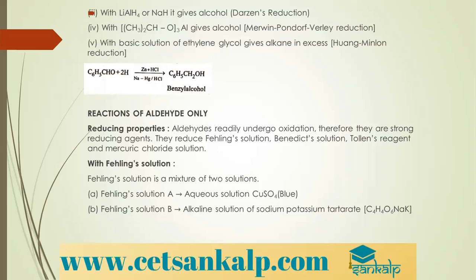Yes, so with Fehling's solution, Fehling's solution is a mixture of two solutions, students. We have Fehling's solution A, we have Fehling's solution B. So what is Fehling's solution A? It is aqueous solution of copper sulfate. And what is Fehling's solution B? Alkaline solution of sodium potassium tartrate. This together forms Fehling's solution.